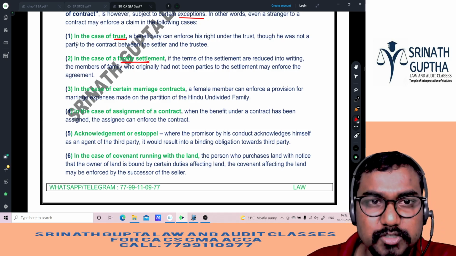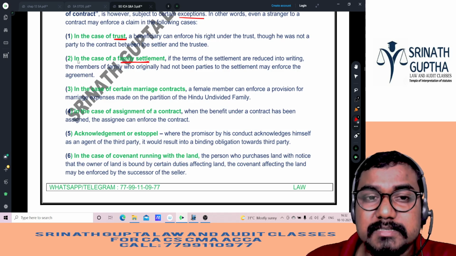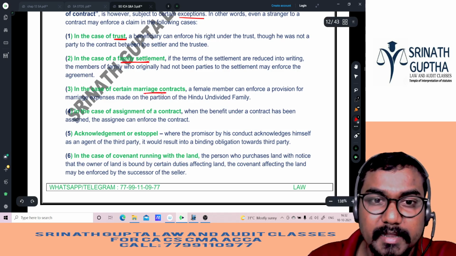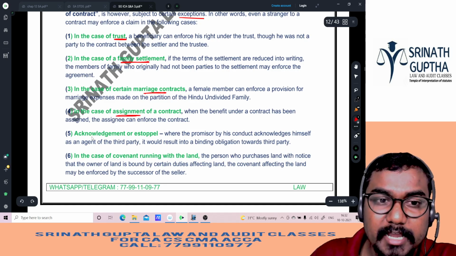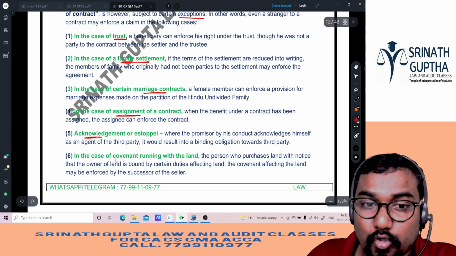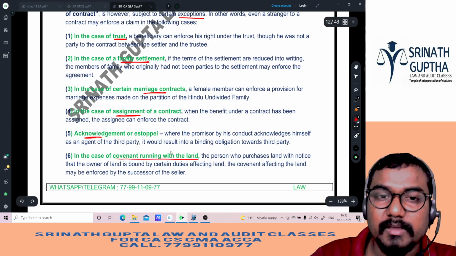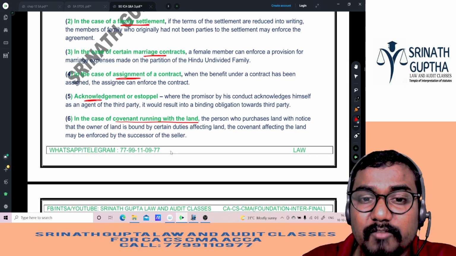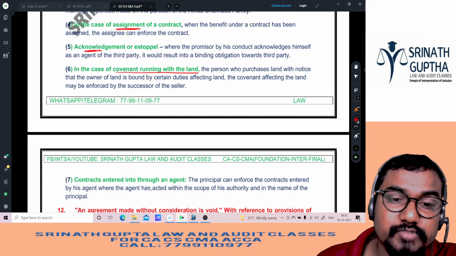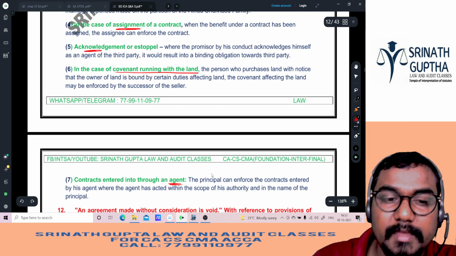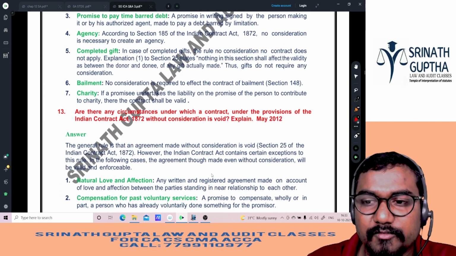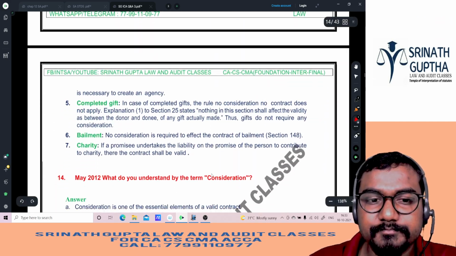So the exceptions. First one is the trust. Second one is family settlements. Third one is marriage contracts. Next one is the assignment. Next one acknowledgement. Next one covenants running with land. Covenants means conditions, na, beta. So in the following exceptional cases, even though he is a stranger, still he can enforce the contract. Last one is the agency. Na, beta.